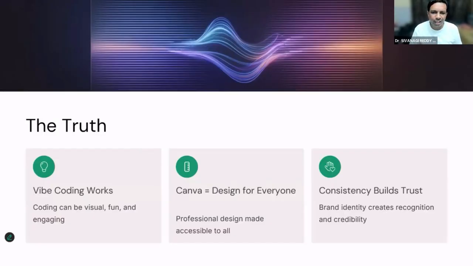For every company, whether you take Dell, Google, or Meta, each has its own brand identity, whether in color, font, or designs. Always they will follow with the logo. Just by seeing the Apple logo, we know this is the Apple company. Like that, it makes the identity. That thing we are going to see.